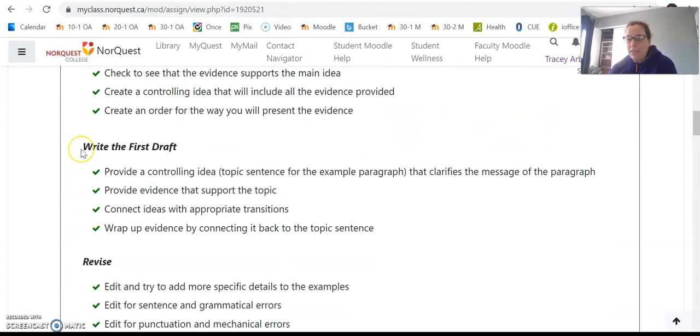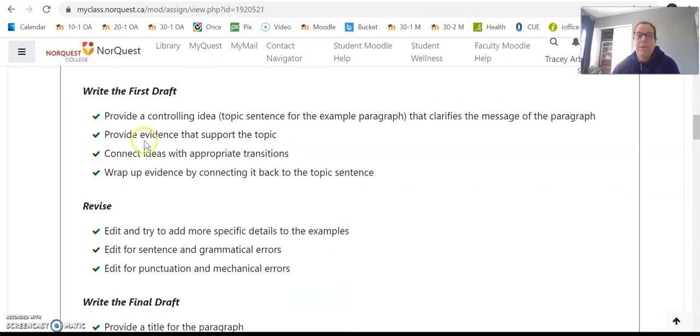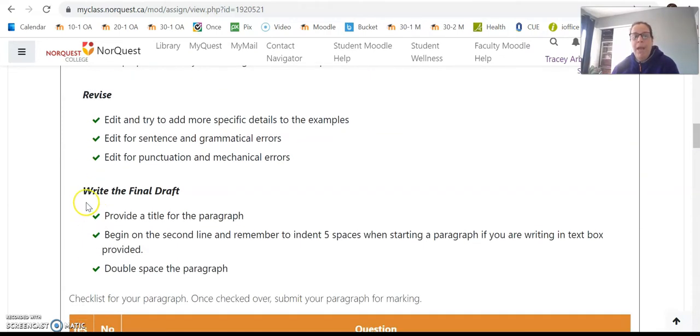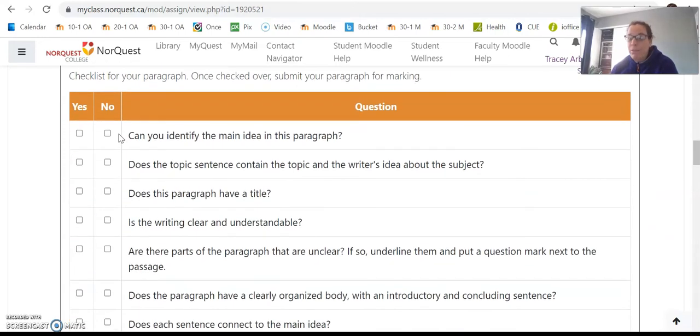And then just some ideas about how do you write the first draft and then how do you revise it? And so some tips and tricks here for that, as well as how to write the final draft. So definitely take a look at all these. Give yourself a little mental check mark if you've done all of those. Then there's a more inclusive and specific checklist, and you'll definitely want to go through this and make sure you've done all those things.